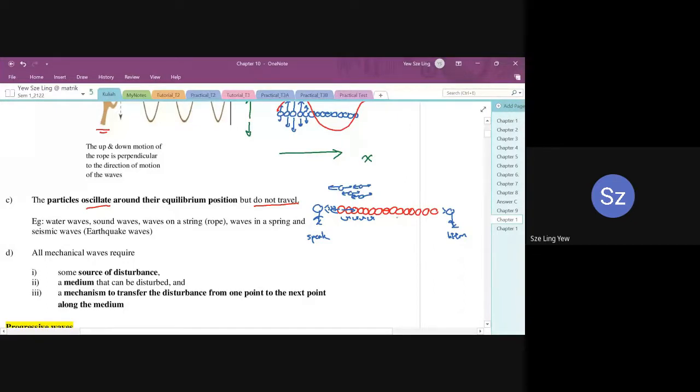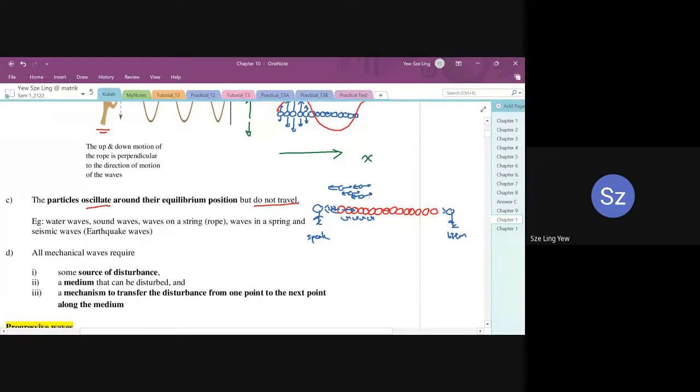When you're talking, the energy is transferred to the air particles, and then they oscillate. Remember, particles are not moving, but they oscillate. And when they oscillate, they transfer their energy to another particle, and that particle transfers to the following particles until it reaches the other person.